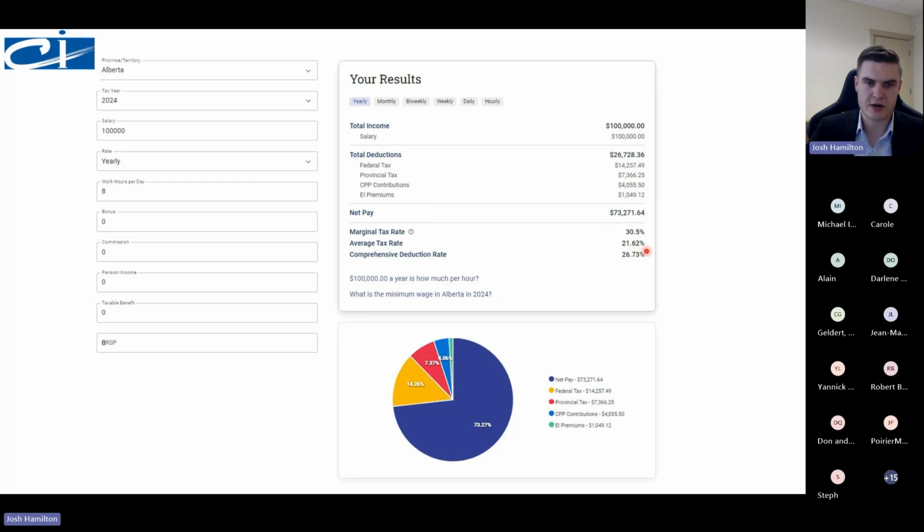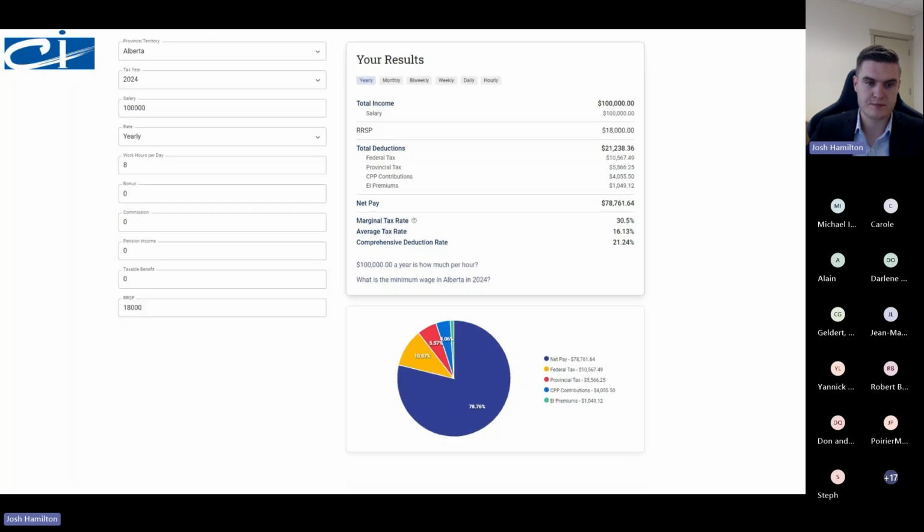And your average tax rate is 21.6, marginal tax rate 30.5, comprehensive deduction rate is 26.73. Now, the thought process for people that have not built the habit yet of investing is that if you invest it, you lose that money. A key example to show you that investing your money actually gives you more money at the end of the year is the next slide.